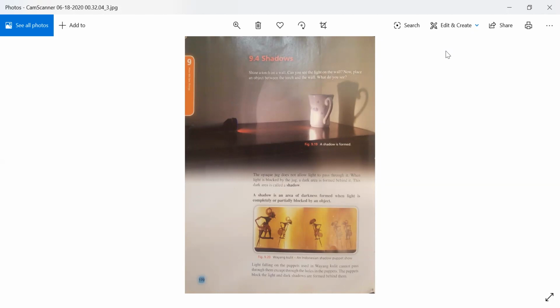Beta, if we are talking about opaque objects which do not let the light pass through them, for example a jug, as you can see in figure 9.19, it won't allow the light to pass through it.